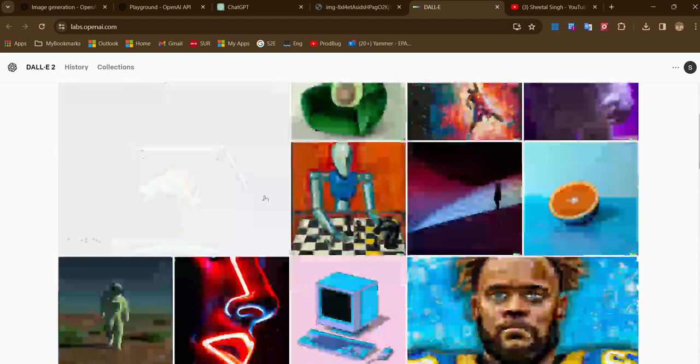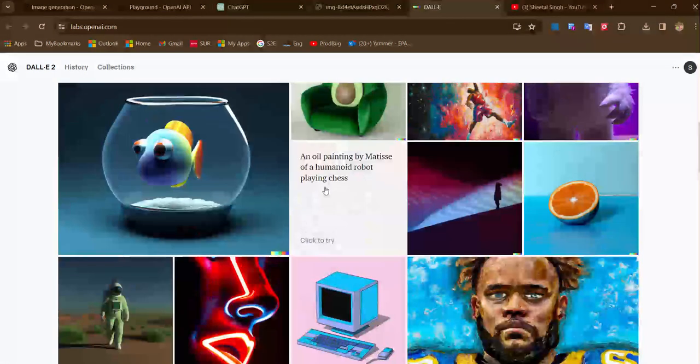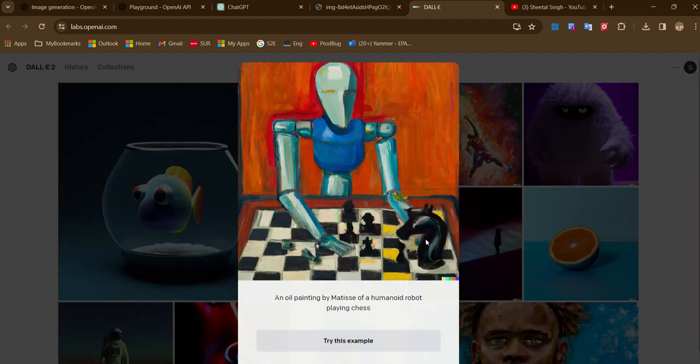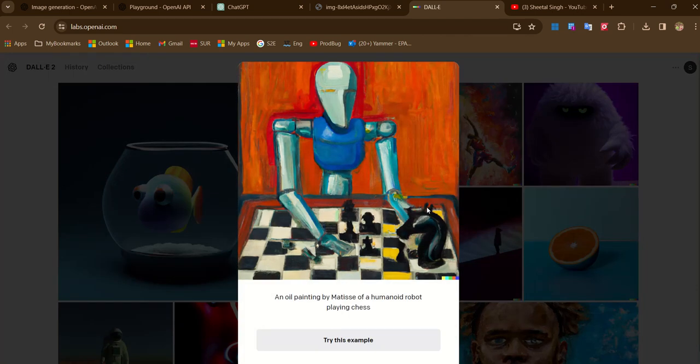You can see these images have been created by other people. For reference, OpenAI has given this one: an oil painting by Matisse of a humanoid robot playing chess. If you pass in this text, this image will appear. Don't think that the AI has downloaded some image created by a human and is showing it to you. No, this has been 100% created by the AI, with no human involvement in this picture. Nobody can claim that this is their picture and that OpenAI or some other bots are showing it.